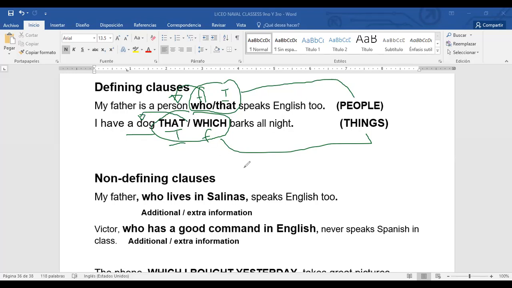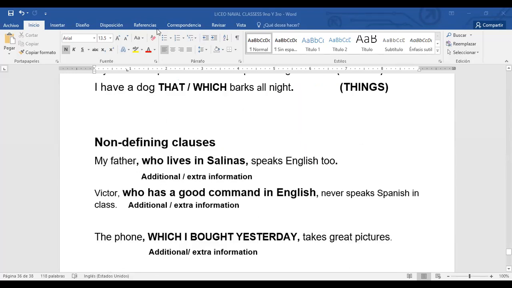All right. The non-defining clauses are different. As you can see, they do have the relative pronoun who for people, and only which for things.